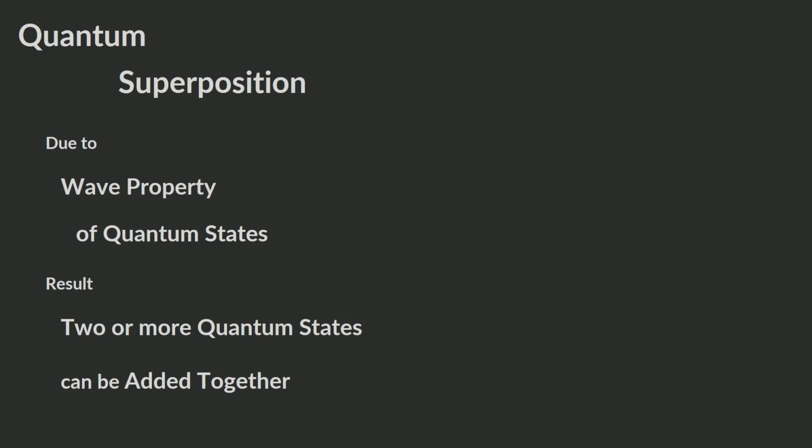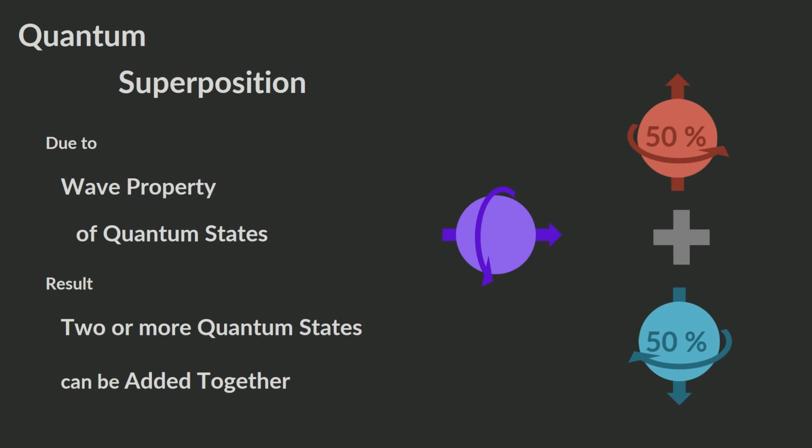It is due to the wave property of quantum states. Similar to sound or light, quantum states can be added together. So, let's think about a spin example. If we have an electron spinning like this, is it up or down? We can express it like 50% up plus 50% down.